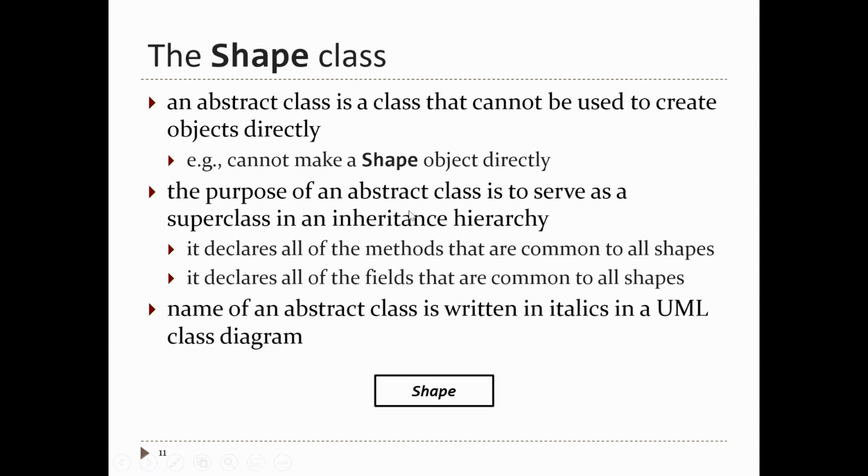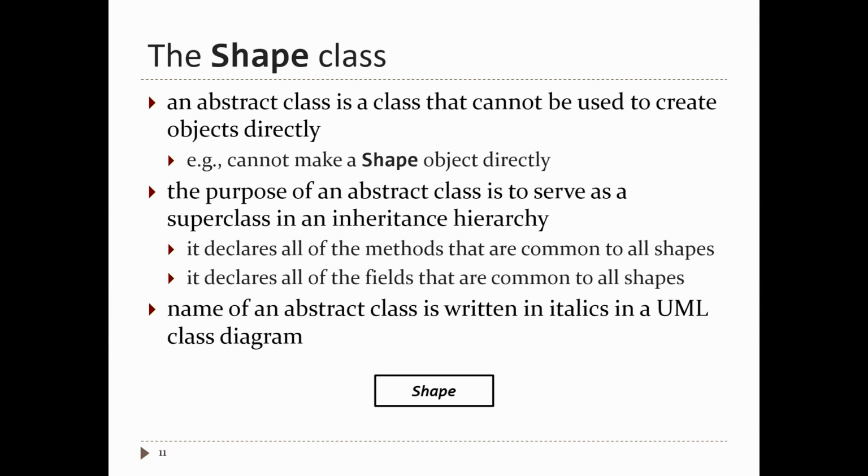If you have an abstract class at the top of your inheritance hierarchy, all the public and protected methods of that class define what all shapes can do. You declare all of the methods that you want to be common for all 2D shapes.